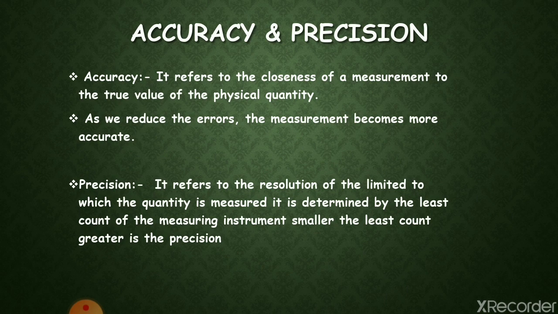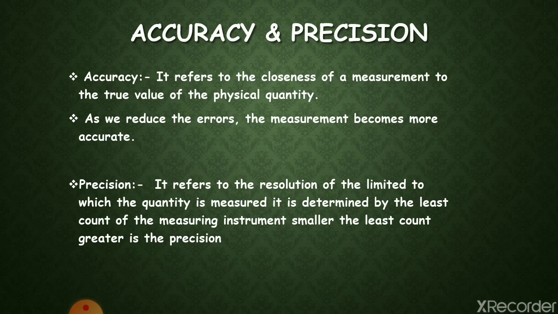For example, a screw gauge can measure the diameter of a wire with more precision as compared to the vernier calipers, because the least count of the vernier caliper is 0.01 centimeter and that of the screw gauge is 0.001 centimeter. One more example: a high resolving power telescope can give a more precise value as compared to a low resolving power telescope. We will also do these experiments in our labs.